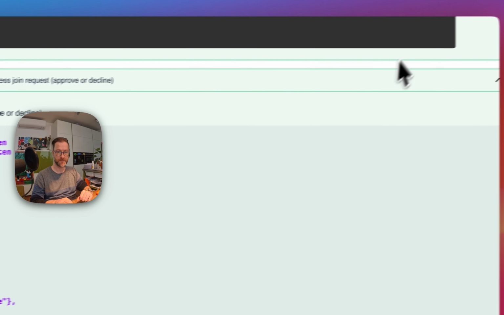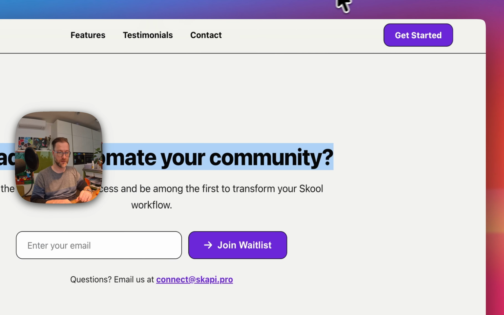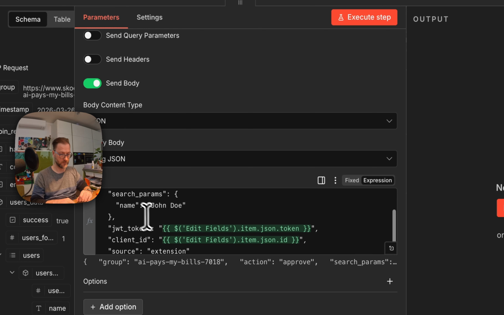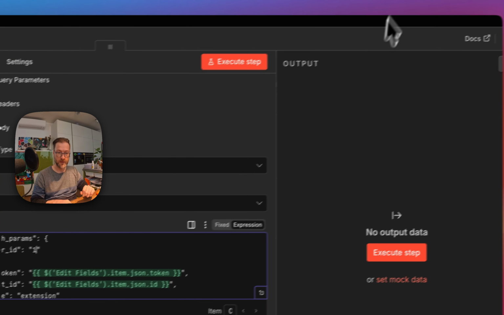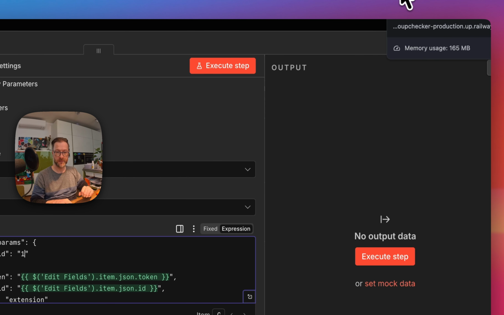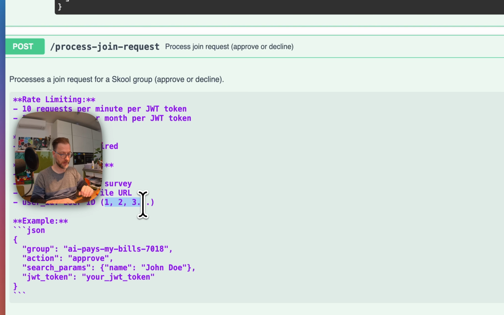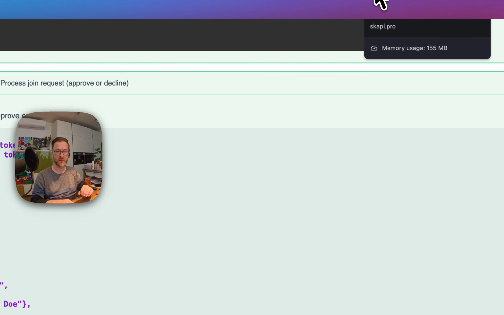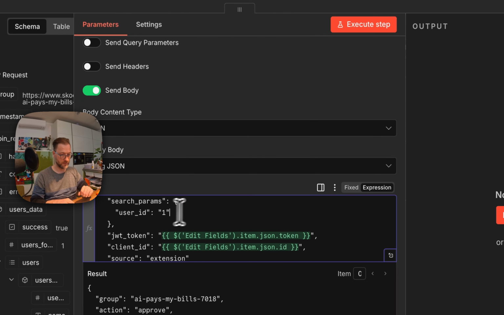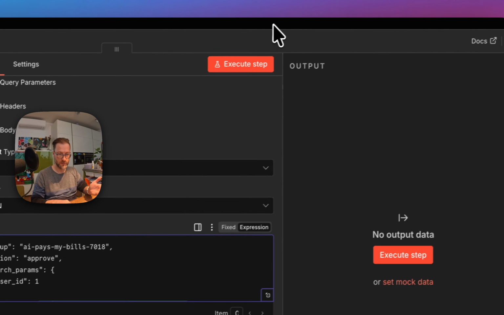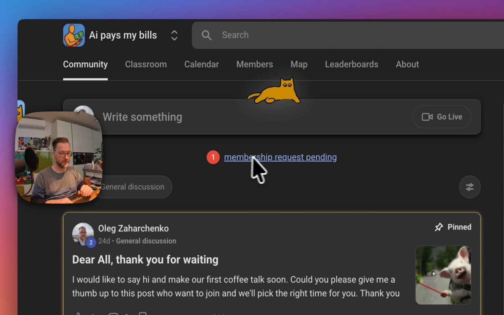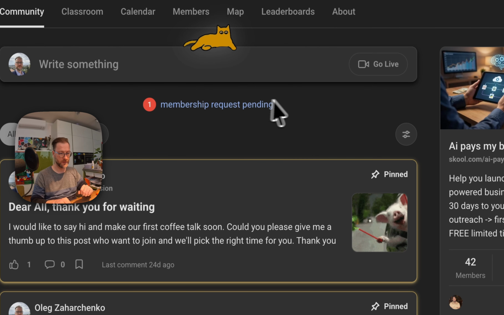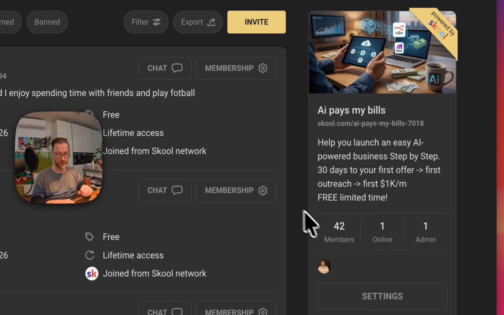It's much easier, and I think we need to get to this field like user ID, and it should be 1. But just keep in mind that you always have to parse the number instead of a string, so we need to delete those characters. So it's going to be 1, right? So we are almost done, and here we have this one member over here, it's pending, and we have 42 members